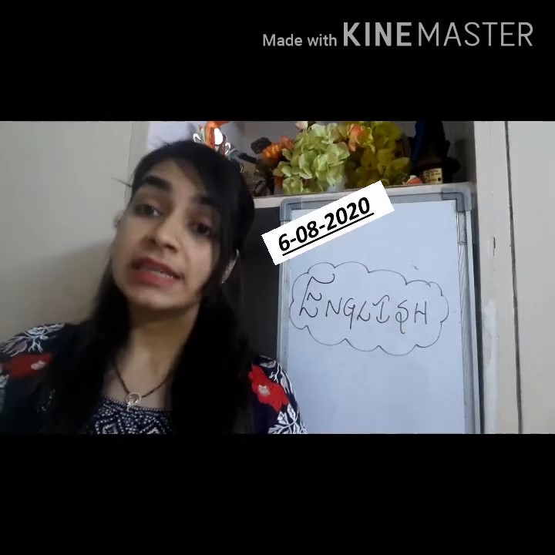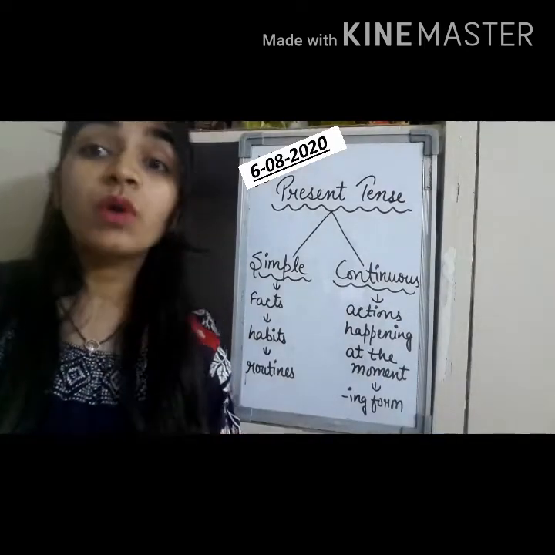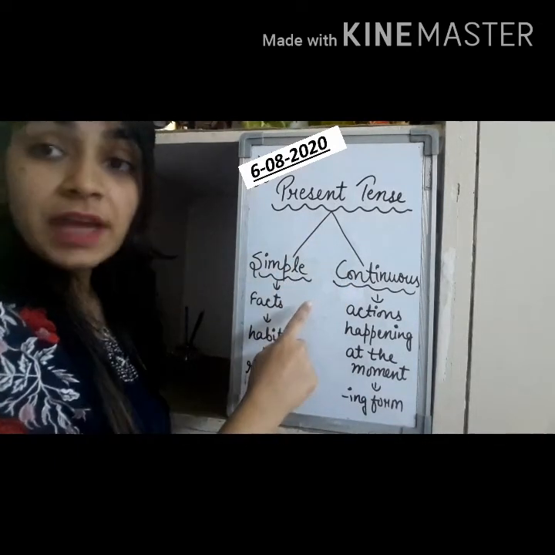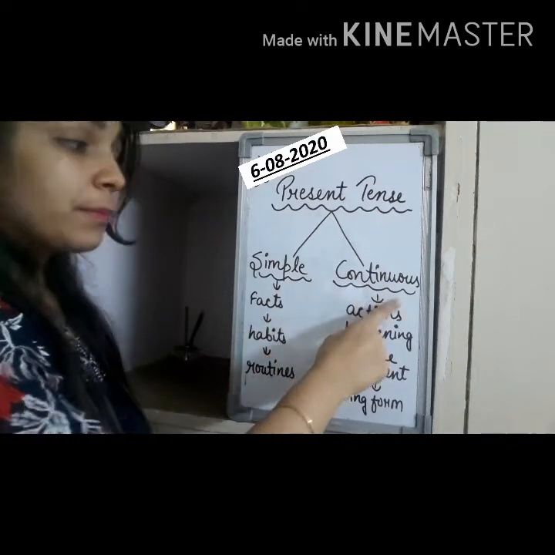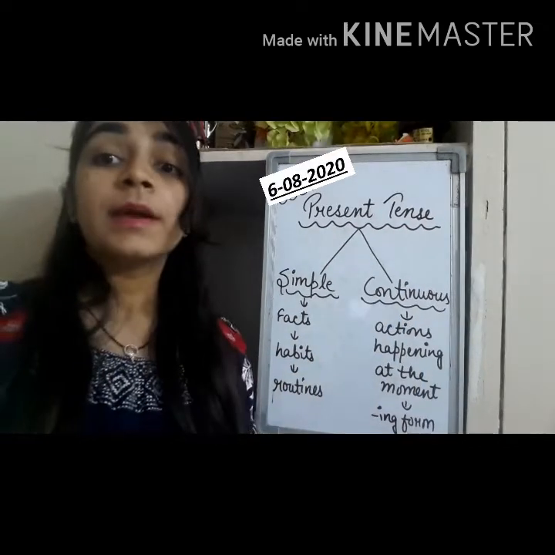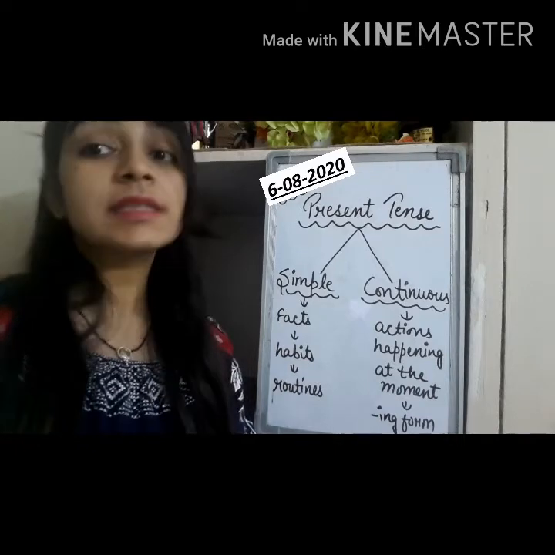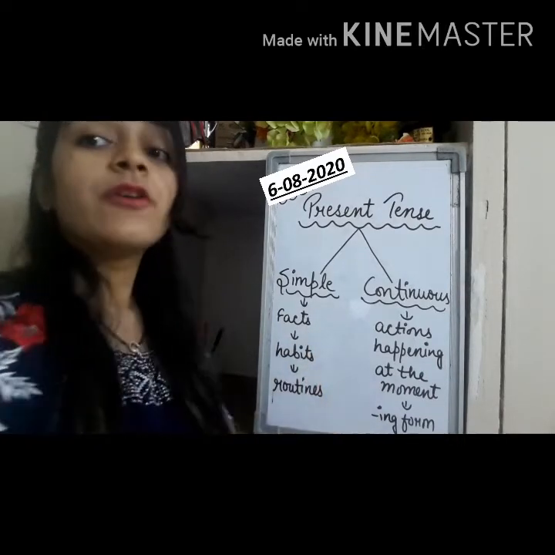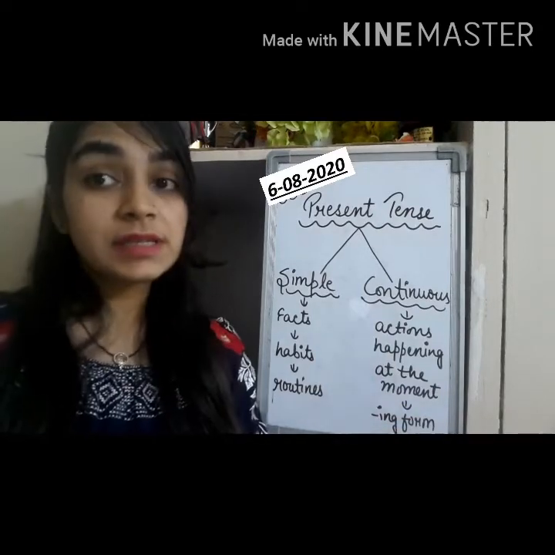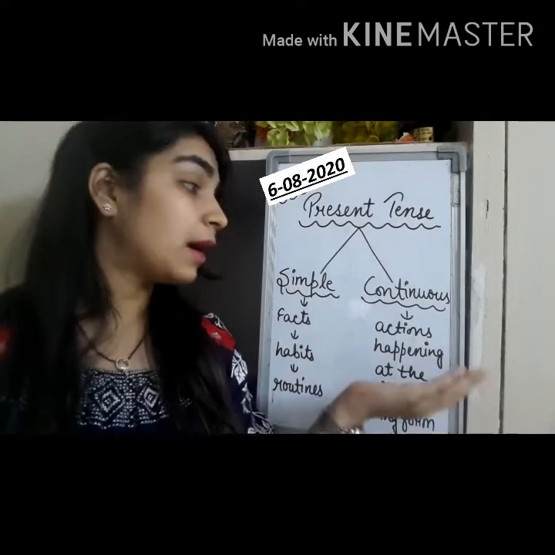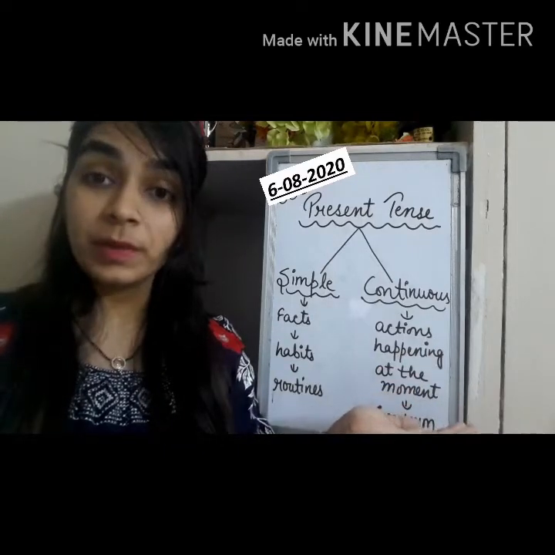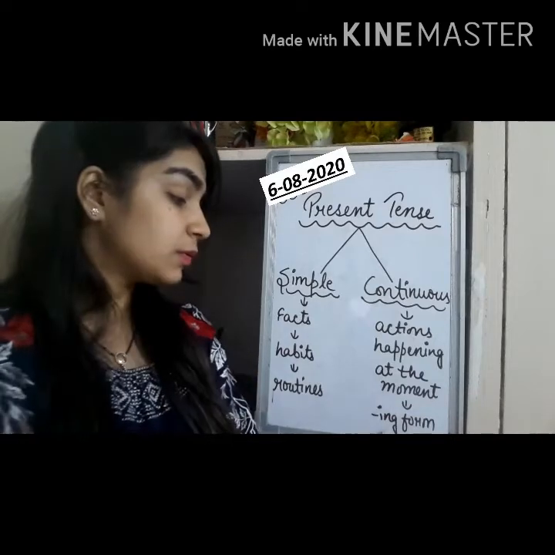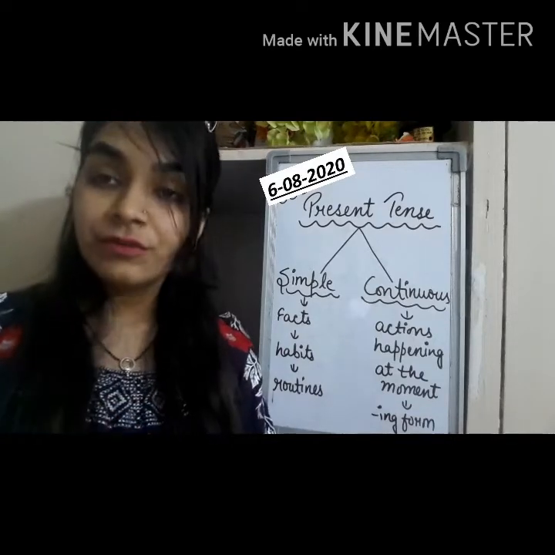Stay home, stay safe. So let's recall what we have done. We have done present tense, and in present tense we have done simple present and present continuous tense. Basically, simple present tense tells us about facts, habits and routines, whereas on the other hand, present continuous tense tells us about actions happening at the moment. We generally recognize the present continuous tense with the ing form of verb.